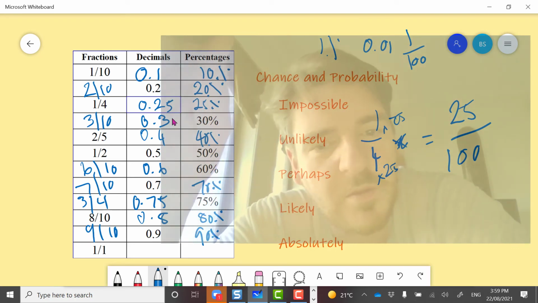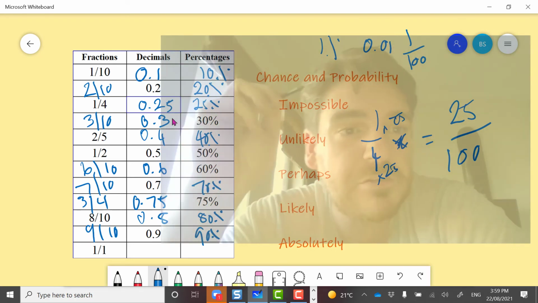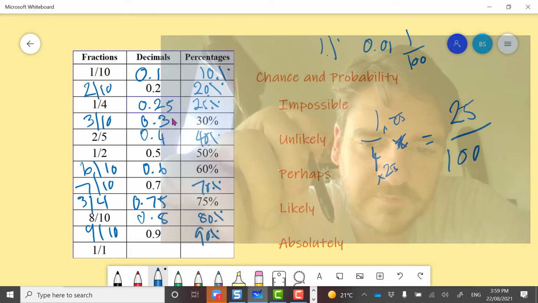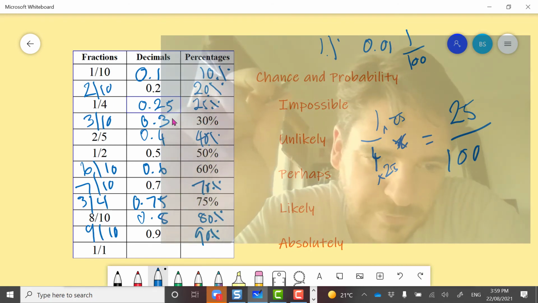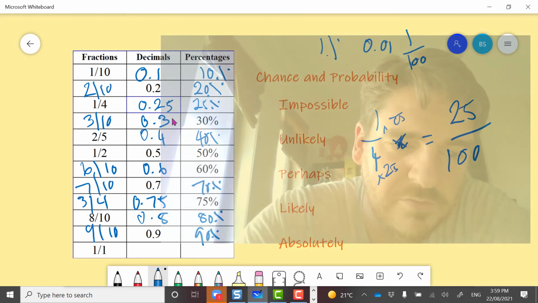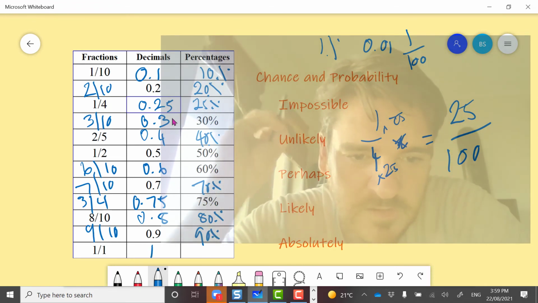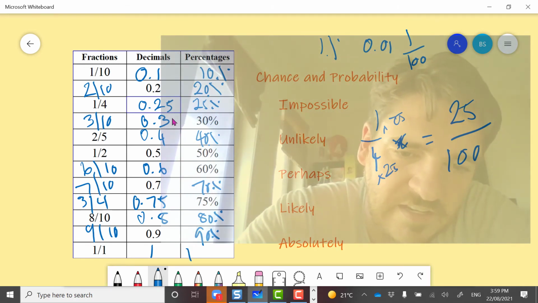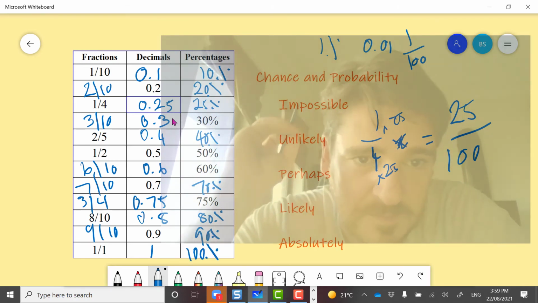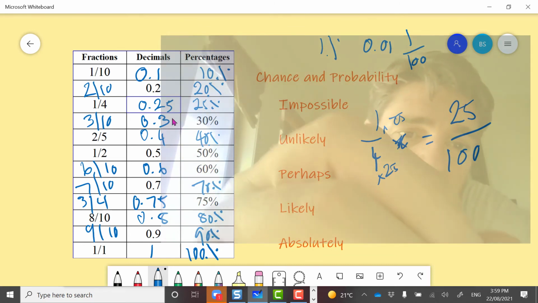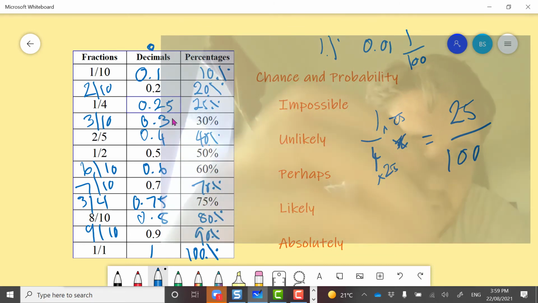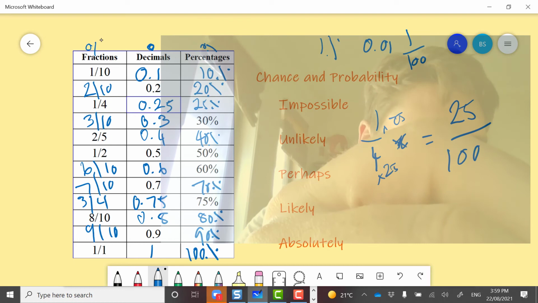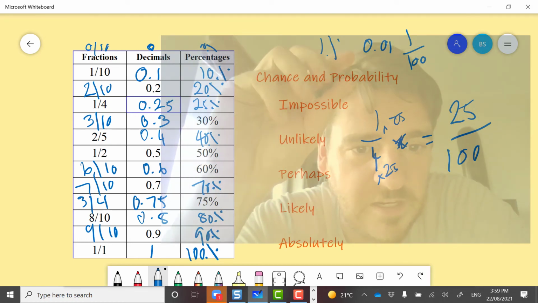Right, when we're talking about probability, 1 out of 1 is something's absolutely going to happen. There's no chance. Nothing can change that from happening. Absolute. So as a decimal, this is 1. It's a whole number. And then as a percentage, it is 100%. If I was going to add another column to this table, which I probably should have had, there's 0. It's the same as 0%, and 0 out of whatever denominator you want to have.